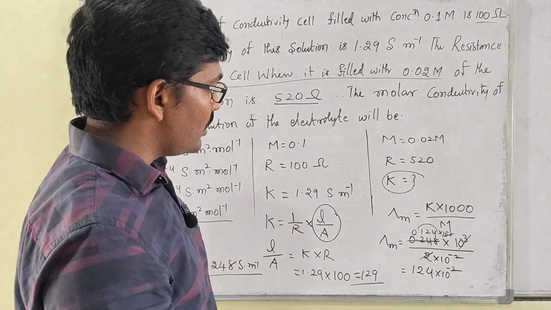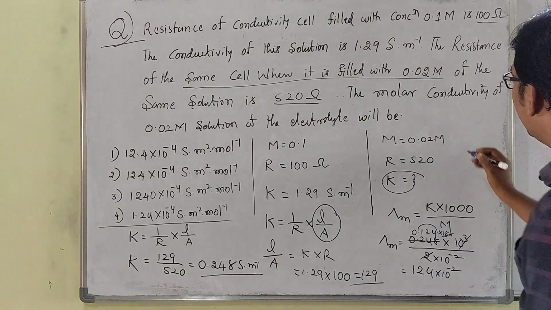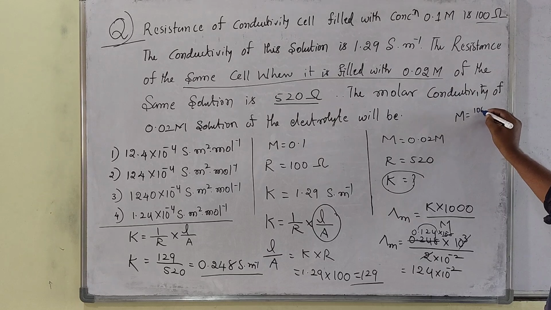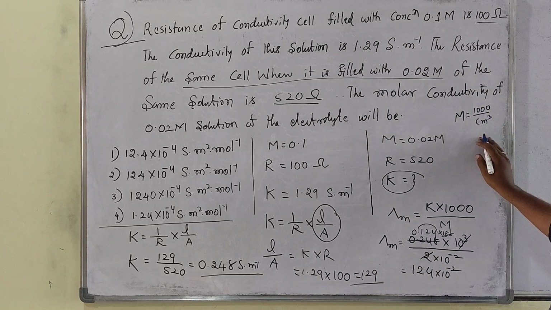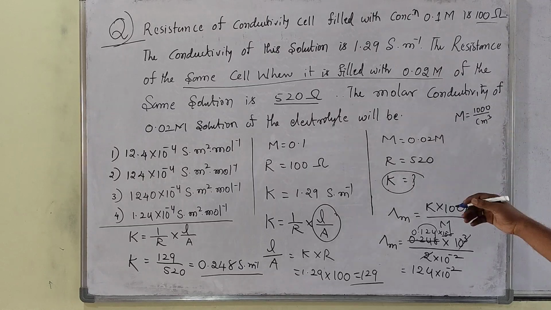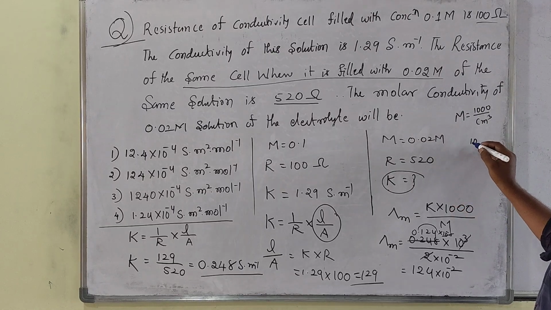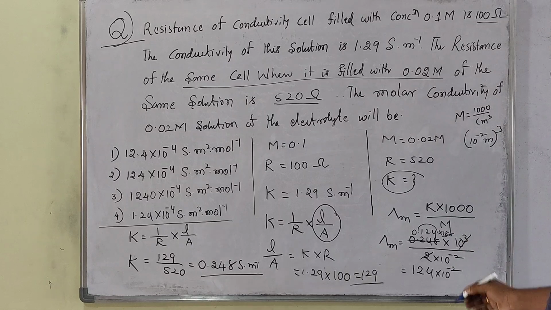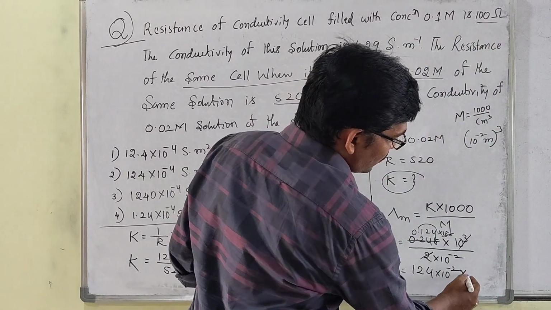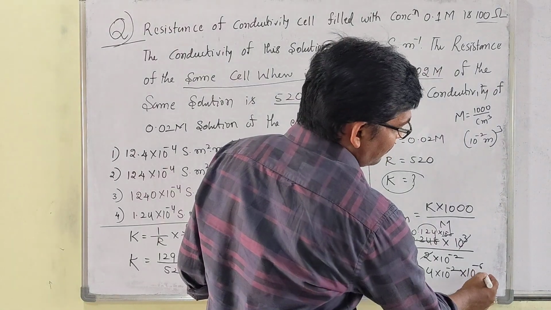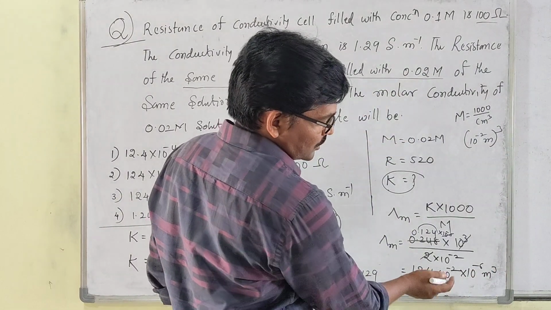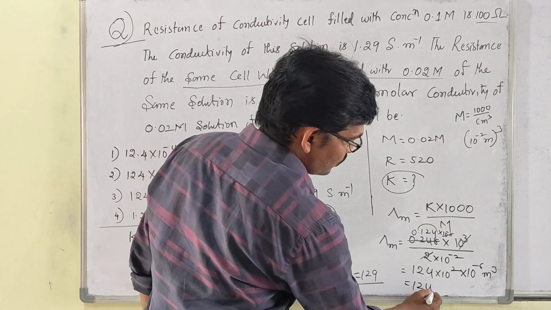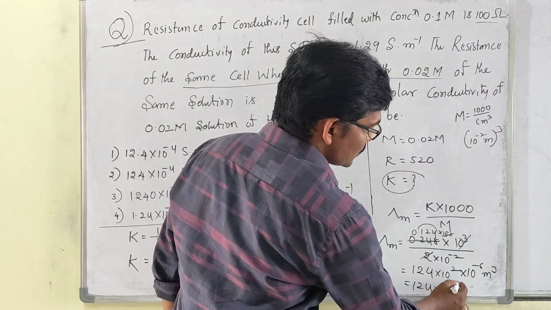Are you getting? So now one of the points here, the molarity will be there, that is the 1000 divided by centimeter cubed will be there. Convert it to meters: 10 to the power of -2, then meter, whole cubed. So that is 10 to the power of -6 meter cubed. So you can get 124 into 10 to the power of -4.